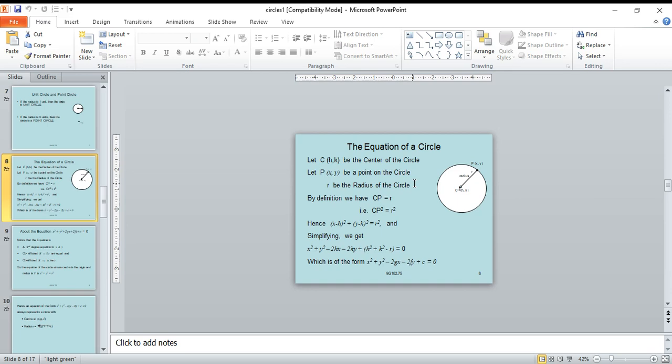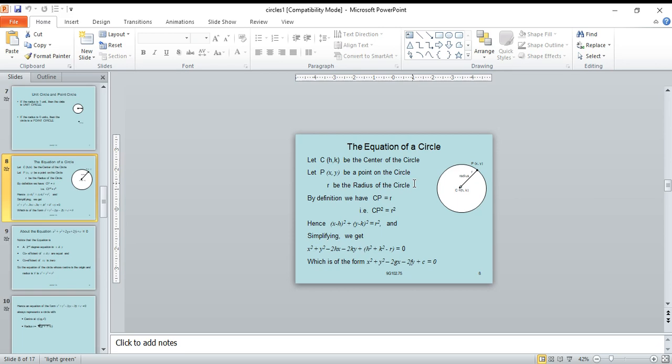By definition, we have CP equal to distance from C to P equal to radius r. So squaring, CP square equal to r square. Hence CP equal to distance between 2 points, under root of (x minus h) whole square plus (y minus k) whole square. Square root cancels, equal to r square. That is (x minus h) whole square plus (y minus k) whole square equal to r square.